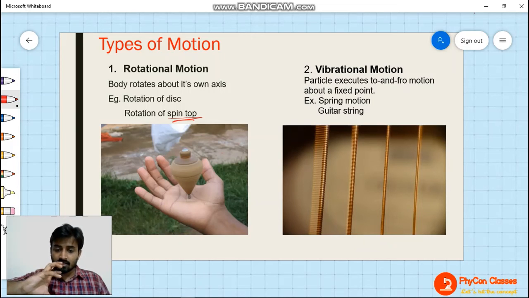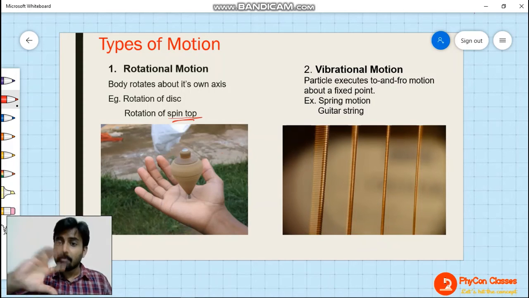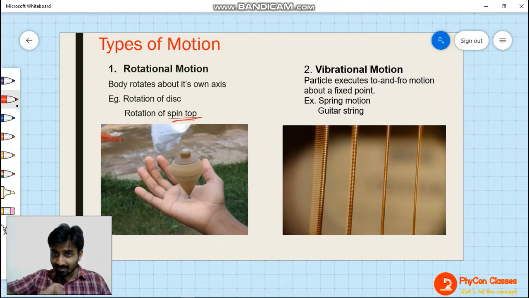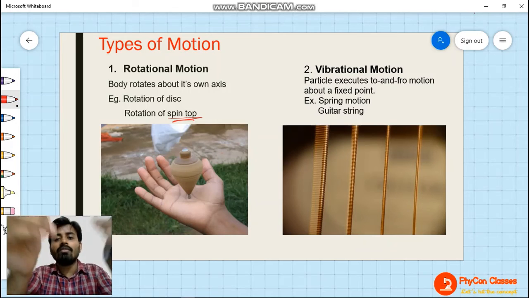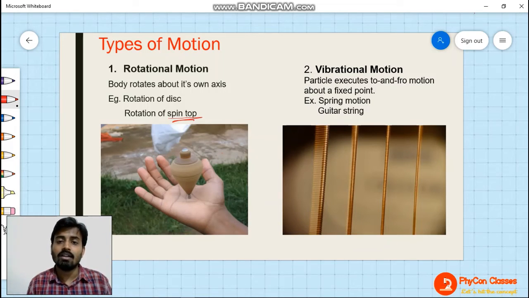Think of the wheel of your car or maybe your motorbike. This wheel is rotating about its own axis. It is moving in the forward direction also, but it is rotating about its own axis also. So that will be a rotational motion. When it is moving forward, that is a translatory motion. But when it is rotating about its own axis, then that will be called rotational motion. Understand? Now coming to the last one, which is very, very important, vibrational motion.